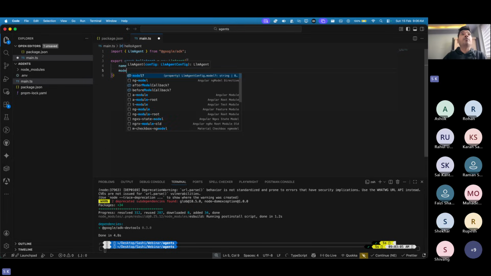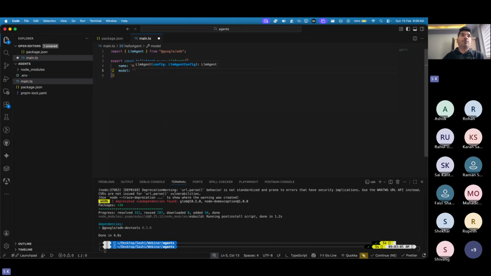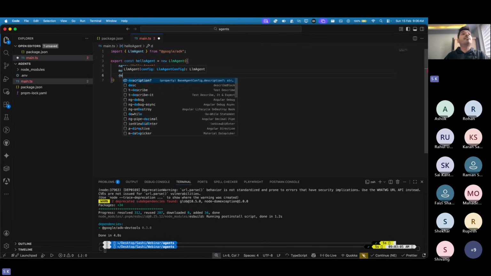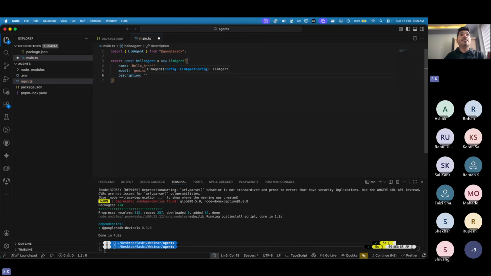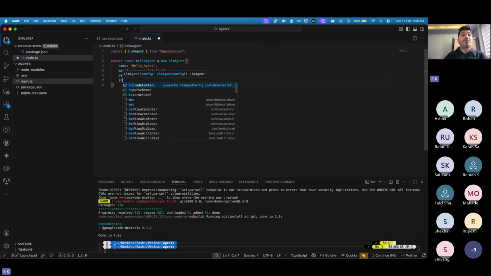Now, which model do you want to use? I'm going to go with the cheapest and the best one, Gemini 2.5 Flash. Yeah, the name looks correct. Then you need to give some description about your agent. What does this agent do? The description is quite simple: this is an AI hello world prompter. That's what it does. It just says hello world, like an instruction.